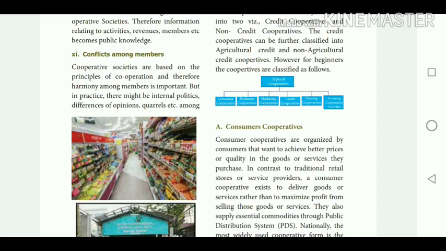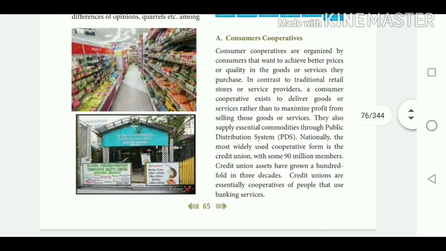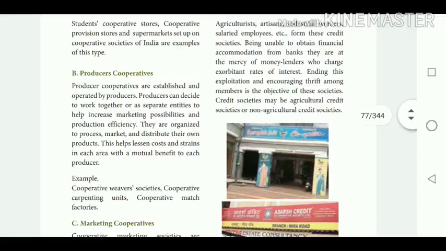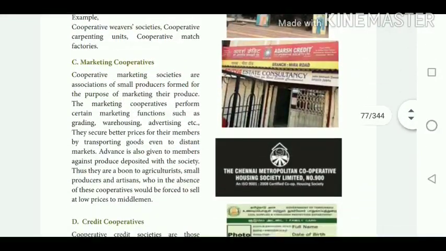Next, producer cooperative societies are established and operated by the producers. The producers can decide to work together as a separate entity to help increase marketing possibilities and production efficiency. Then marketing cooperatives. Here, the cooperative marketing societies are associations of small producers. They are formed for the purpose of marketing their product. In order to market their product, they are starting the cooperative society.